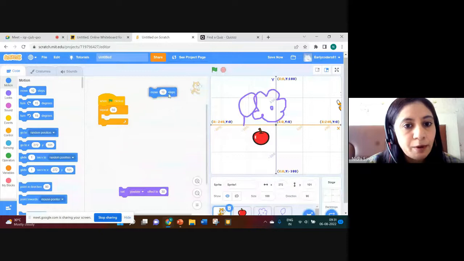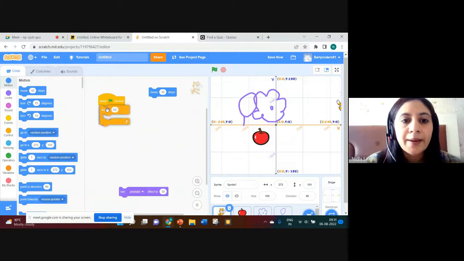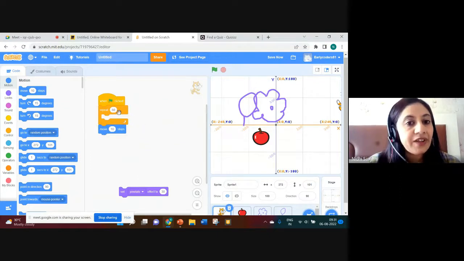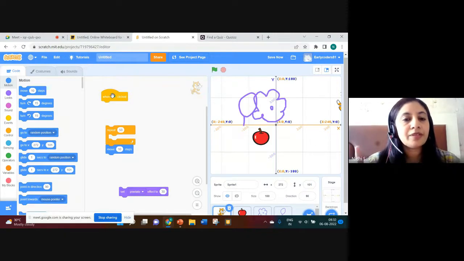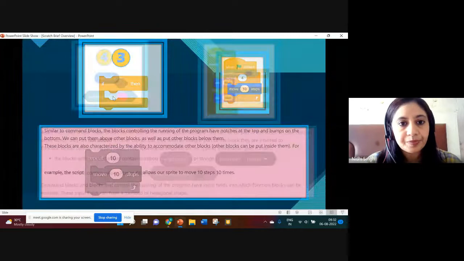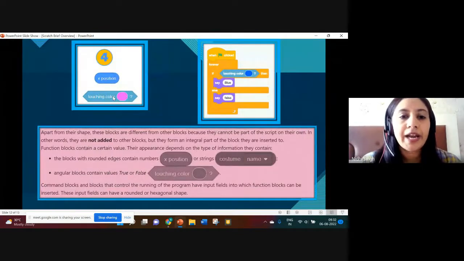Just like command blocks, you can have top and bottom, bump and notch, so you can put them in between these blocks. But event blocks will come at the top only. So this is the third category. Then we will be dealing with some different kinds of blocks.